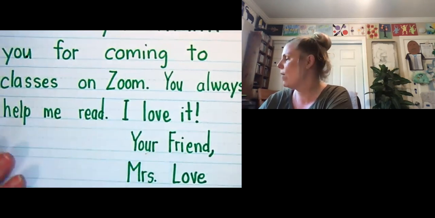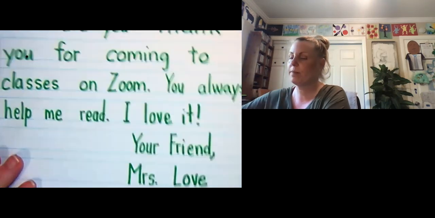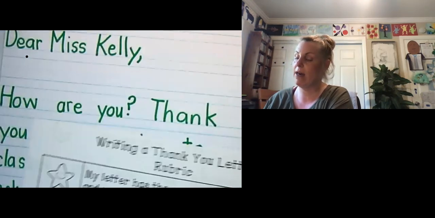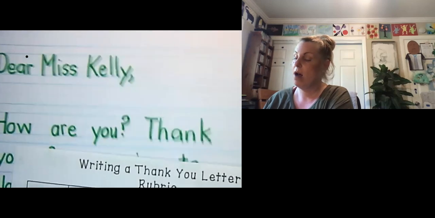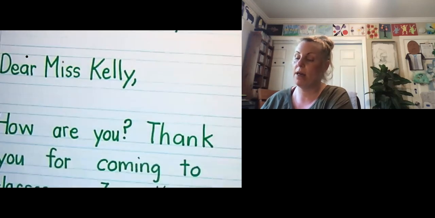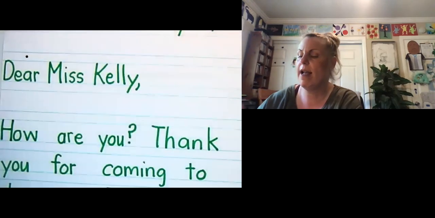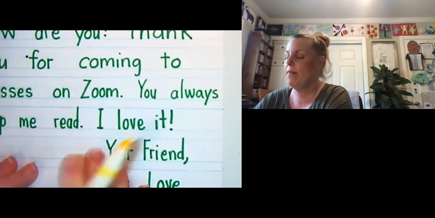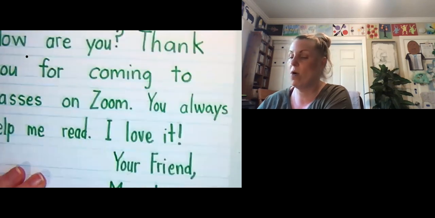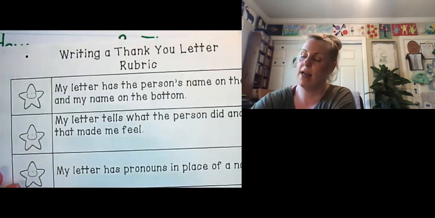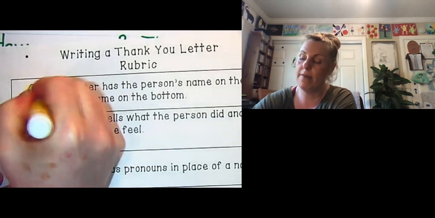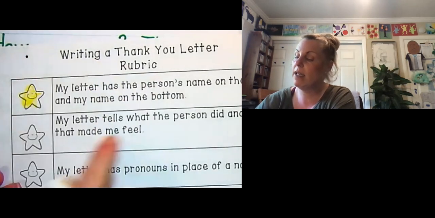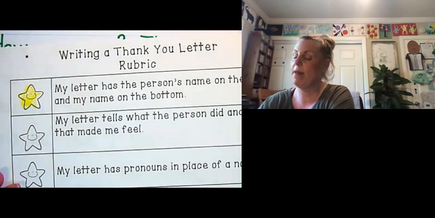Okay, so I'm going to look at my rubric. And my rubric says my letter has the person's name on the top and my name on the bottom. So I'm going to go through and check. So I have Miss Kelly's name up here, and I have my name on the bottom. So I can go ahead and I can highlight that star. Okay, very easy.